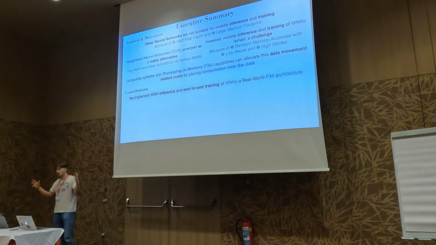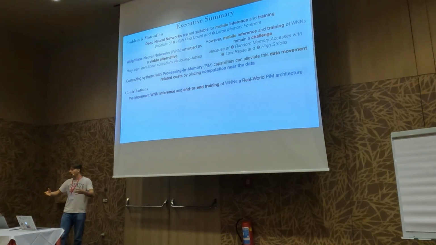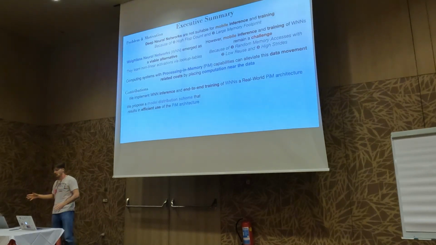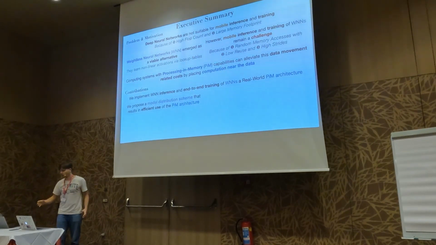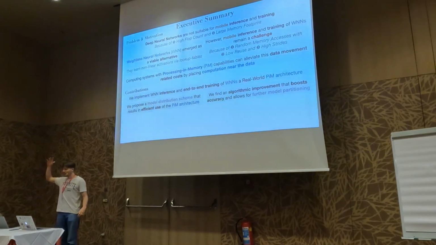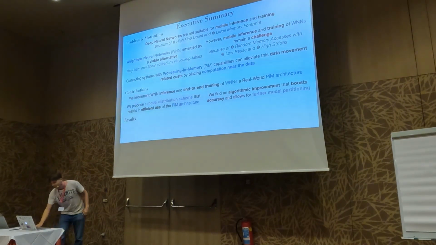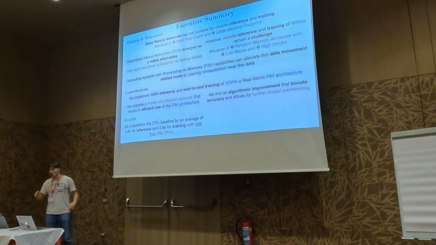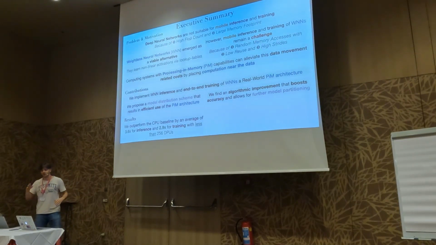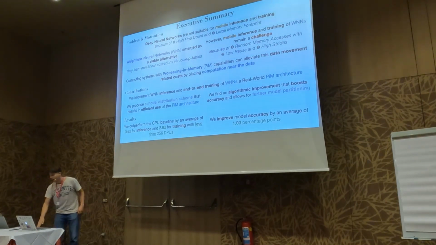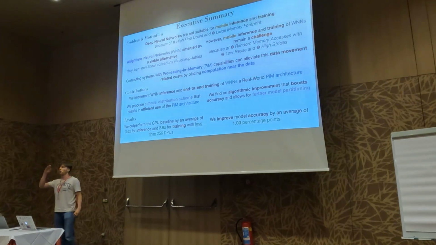Our contribution is that we implement weightless neural network inference and end-to-end training of weightless neural networks on a real-world processing memory architecture. We propose a model distribution scheme that results in an efficient use of this processing memory architecture. And we find algorithmic improvements that boost the accuracy and allow for further model partitioning. Our results are that our implementation outperforms the CPU baseline by an average of 3.6x in inference and 2.9x for training with less than 256 DPUs. And we improve model accuracy by an average of 1 percentage point.